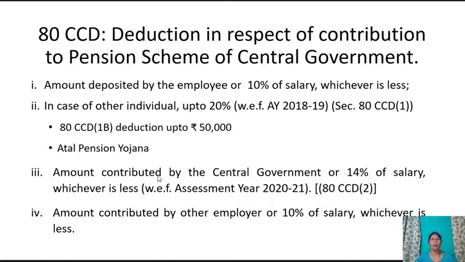The amount contributed by the central government or 14% of salary, whichever is less, with effect from assessment year 2020-21. This is under section 80CCD subsection 2. Amount contributed by other employer or 10% of salary, whichever is less.